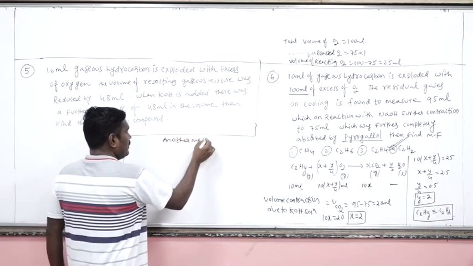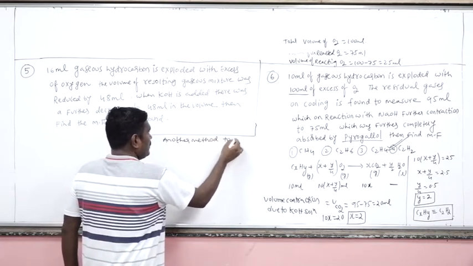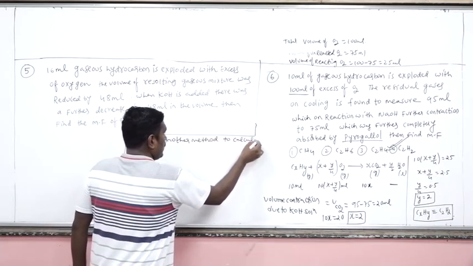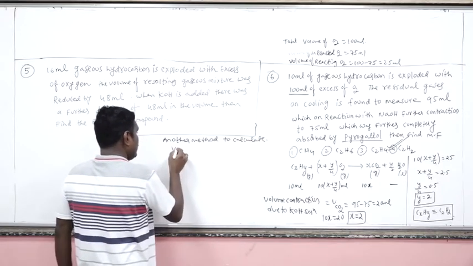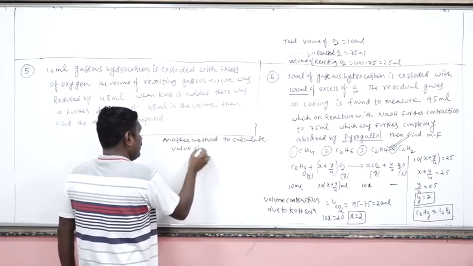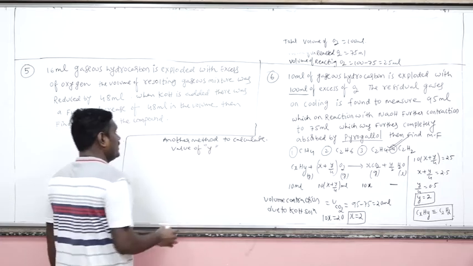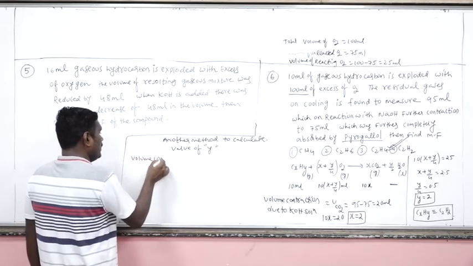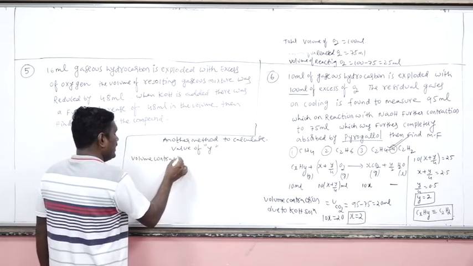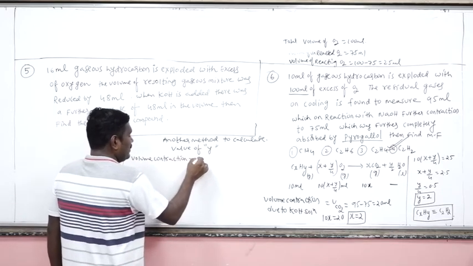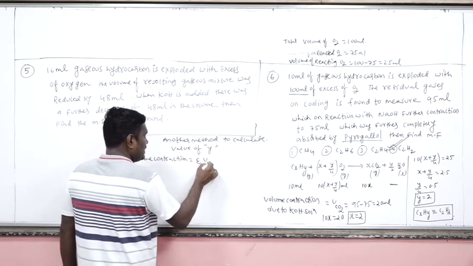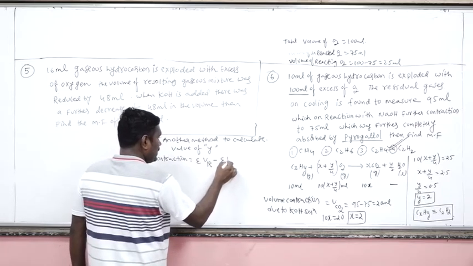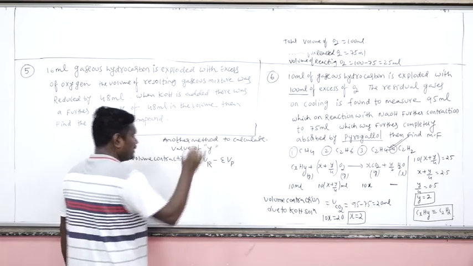Another method to calculate the value of y is volume contraction. We know how to calculate the volume contraction: total volume of the gaseous reactants minus total volume of the gaseous products.